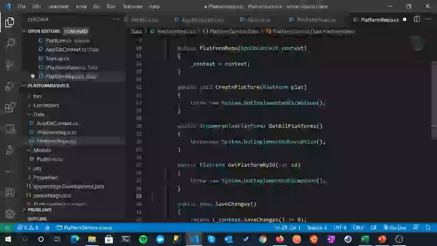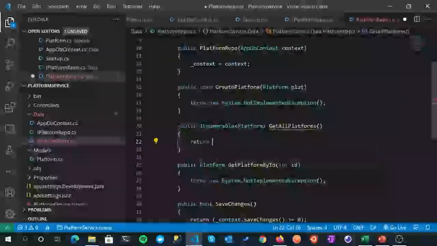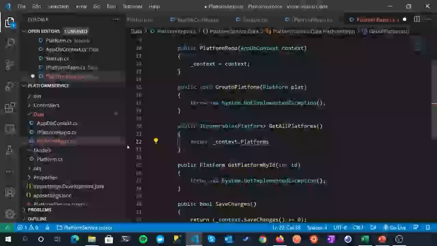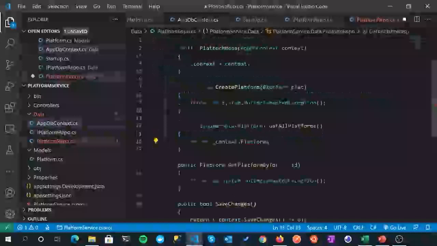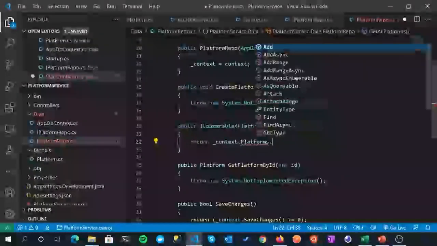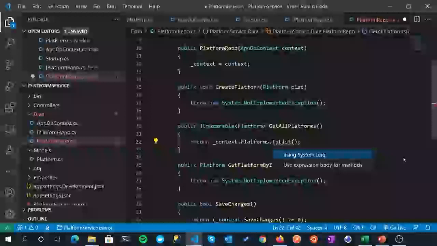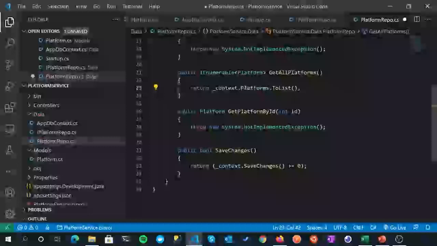All right, so let's start with this next one, which is getting all platforms. We'll do that one next. And it's really quite simple. Return, again, we'll make use of our injected context. And then on this, you can see that we have our platforms object available, and that is just coming from this property here. We're just referring to that now. So we're going to return platforms ToList. And I think we'll probably have to bring in the LINQ namespace here. Yep. So Ctrl period, using System.Linq. It puts that in at the top for us. Fantastic. And that's all we need to do for that.